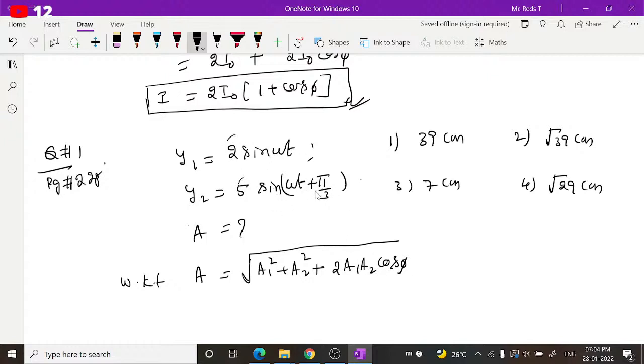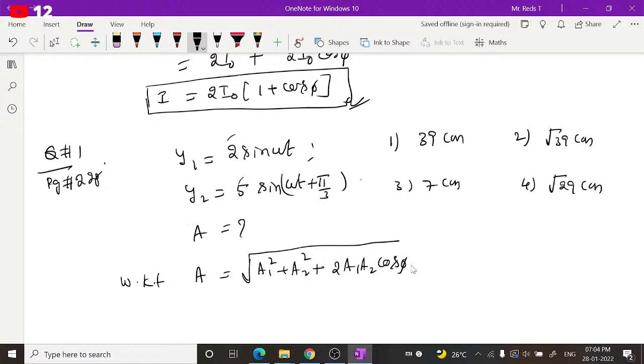So in such a case, if there is no such term, we have to take it as 0. If it is 2 sin omega t and this is 5 sin omega t, then the phase difference will be 0. But here, this is phi 1, this is phi 2. So the difference is omega t plus pi by 3 minus omega t, which gives you pi by 3. Phase difference is pi by 3.